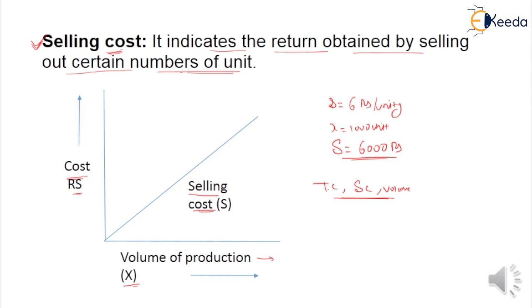In break-even analysis, we compare total cost, selling cost, and volume of production. In the next lesson, we will discuss the break-even chart. In a break-even chart, we draw the total cost, selling cost, and volume of production, and with its help we conclude how much profit and gain there is in the production system. For example, the total cost is 5000 rupees and the selling cost is 6000 rupees. So what is the profit? The profit is 1000 rupees.